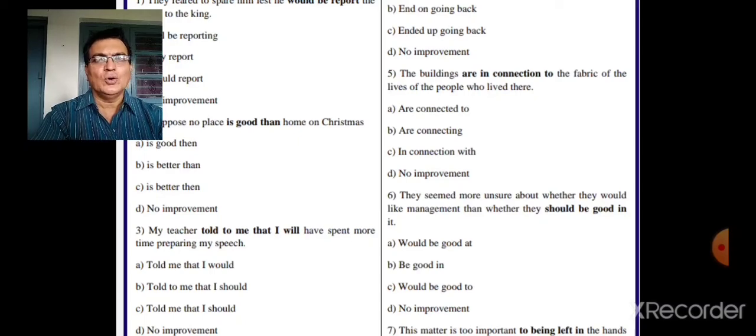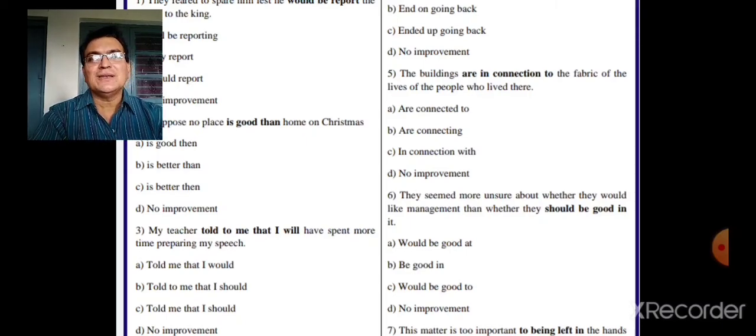Now third example. My teacher told to me that I will have spent more time preparing my speech. Now remember here, when said is used, to is used. But whenever we are using told, we are not using to. So my teacher told me. But if it is said, my teacher said to me. But if it is told, my teacher told me that.